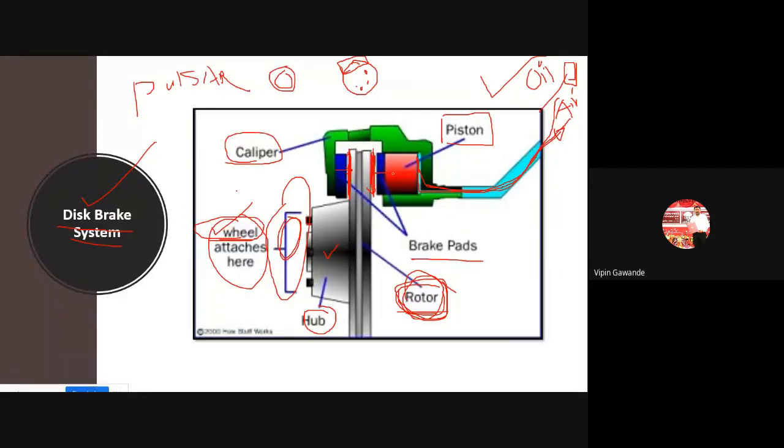Okay, and because of the movement of the piston, these brake pads come in contact with the rotor, and when they come in contact with this rotor, there is a friction, and because of that friction, this rotor gets stopped. As a result, this wheel gets stopped and the brakes are applied. Now let us see this in the animation.